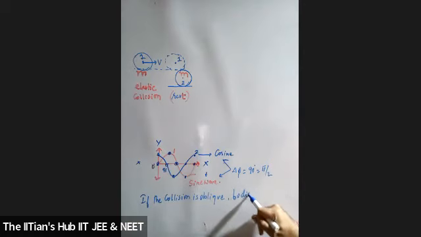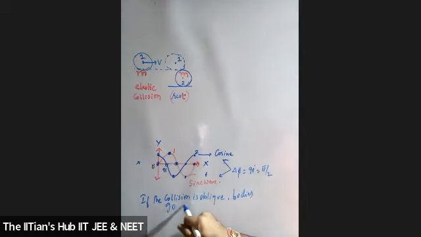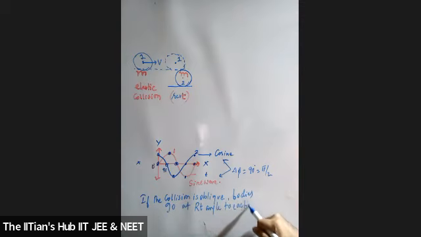Bodies go at right angle to each other after collision. Students, hope the question is clear.